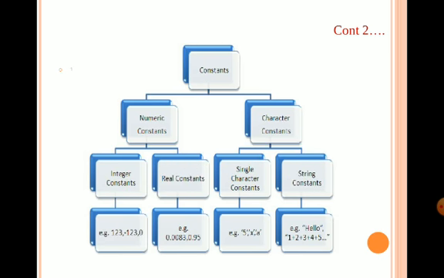This diagram clearly explains the types of constants. The constant has been divided into two types. They are numeric constant and character constant. The numeric constant is again divided into two types, integer constant and real constant. The character constant has been divided into two types, single character constant and string constant. The example for each constant has been specified in this diagram.